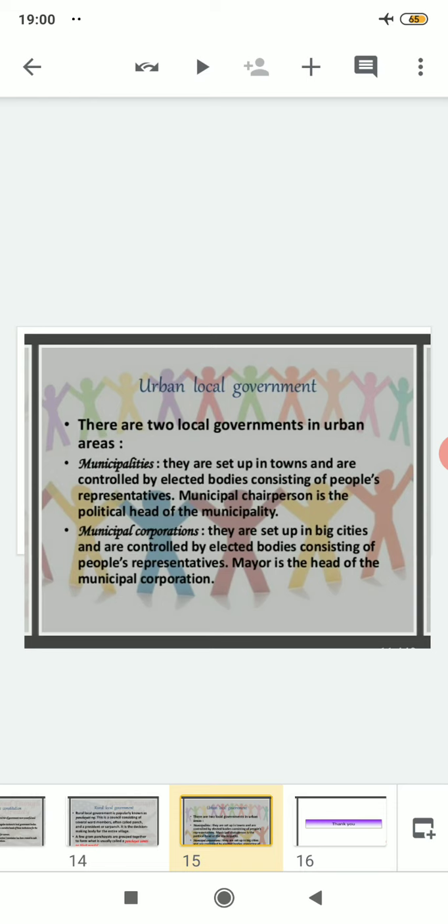Clear? So with this we have come to the end of today's topic, and I hope that whatever points were made today, it's now very much clear in your mind.